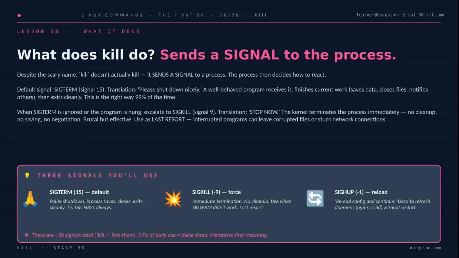Now here's the twist in the name. Kill doesn't actually kill anything. It sends a signal, and the process decides how to react. By default, that signal is SIGTERM, number 15, a polite tap on the shoulder that says, "Please shut down nicely." The program saves its work, closes its files, and exits cleanly. When that's ignored, you escalate to SIGKILL, signal 9. The kernel yanks the plug, no cleanup, no negotiation. And there's a third one worth knowing, SIGHUP, signal 1, which tells daemons like nginx or sshd to reread their config without restarting. Polite first, force only as a last resort.